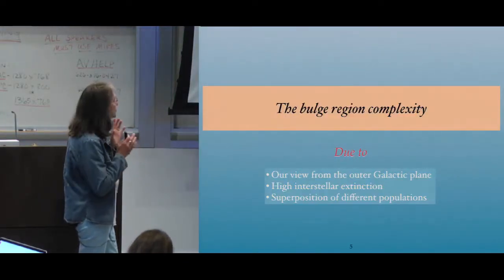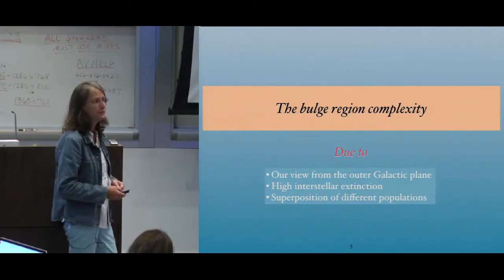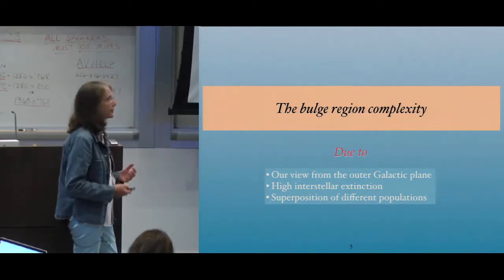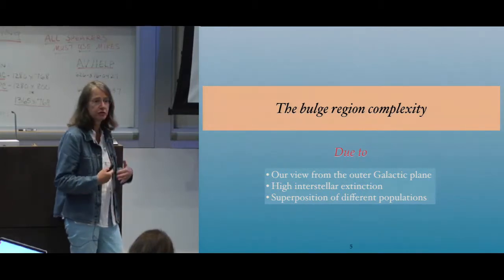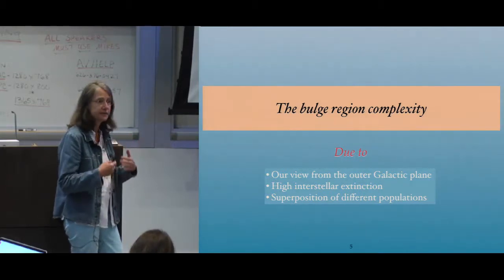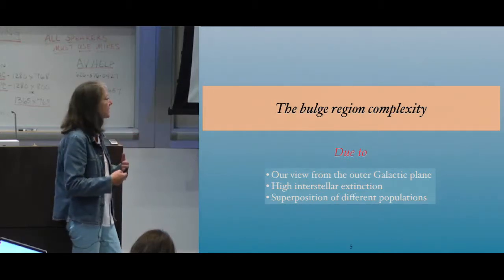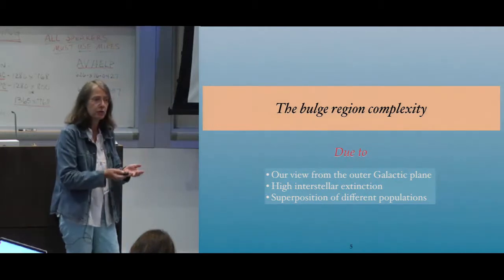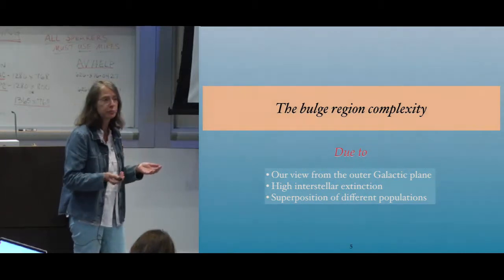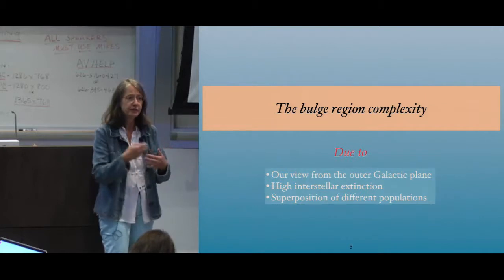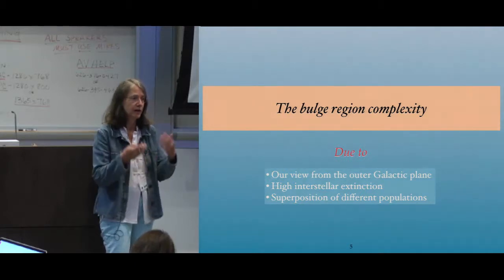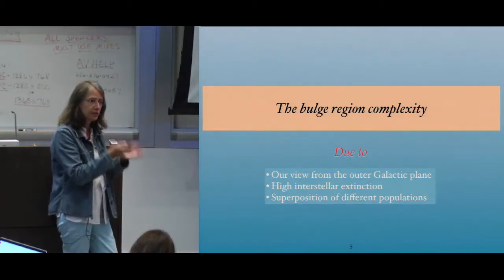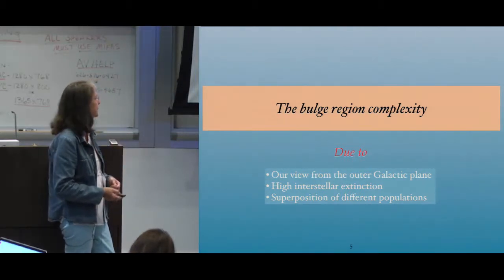So now going specifically to the bulge region, this is a really complex region of the Milky Way due to several things. First, our position in the galactic disk far away from the bulge. There is a lot of extinction between us and the bulge. And in the bulge, you have a superposition of the different populations of the Milky Way. The disk, the thick disk, the halo, and an internal population of the bulge are sitting in the same place near the center of the Milky Way.